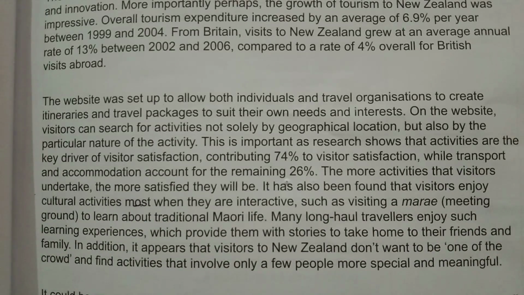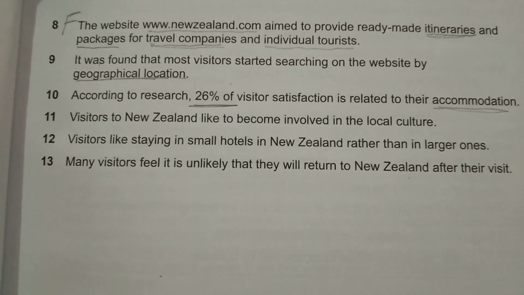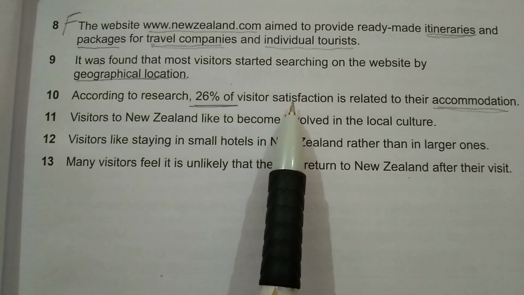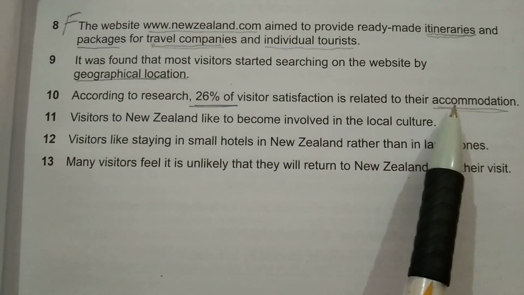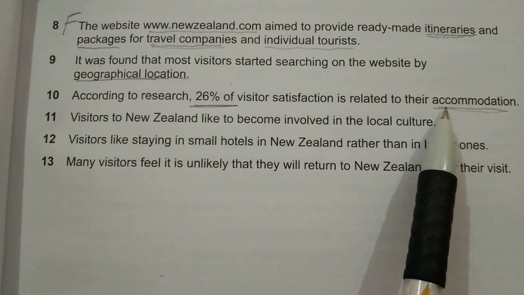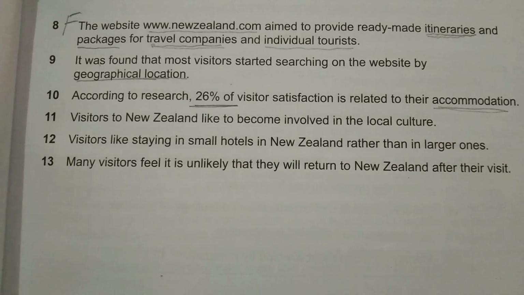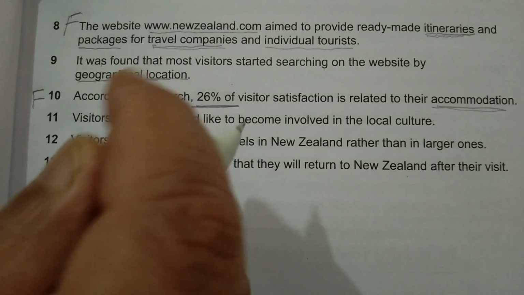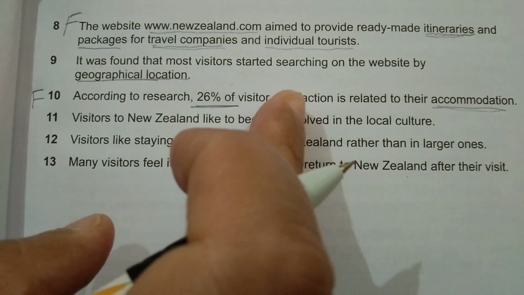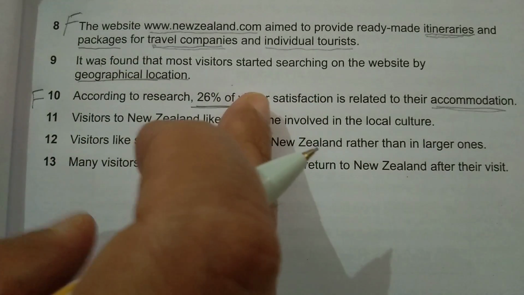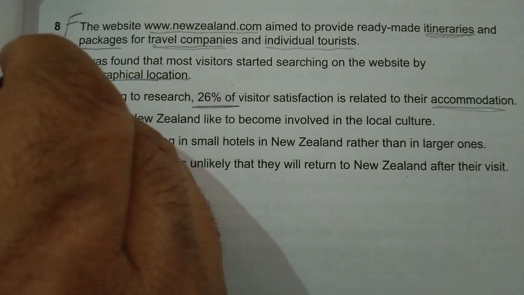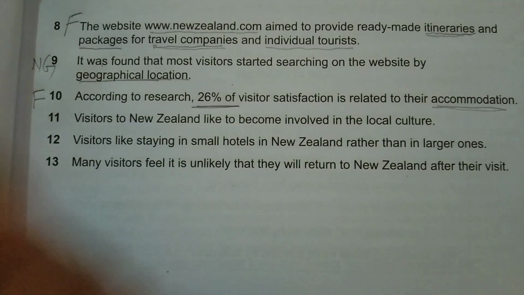But our statement says that according to research, 26% of visitor satisfaction is related to their accommodation. So there is only accommodation mentioned. Transportation is not mentioned. So this is going to be false. If the transportation is also mentioned, then it will be true. And I am not able to find the answer of question number 9. Now I can confidently put not given.